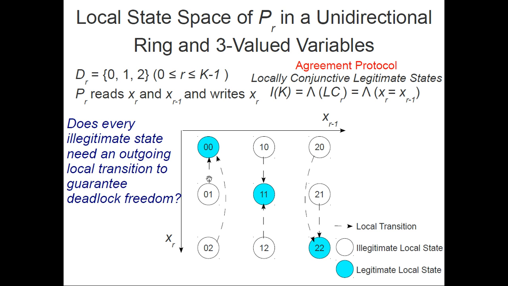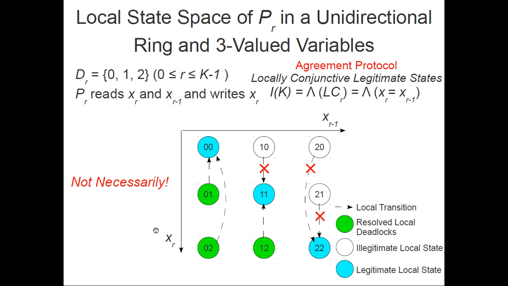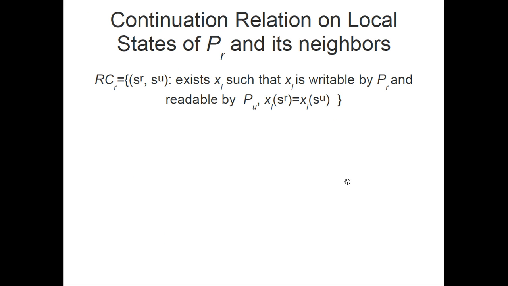Let's see. Okay, now if we consider deadlocks, we want to resolve every local deadlock, so every white state needs to have an outgoing local transition. But is that the case? I mean, do we need to resolve every white state not to have global deadlocks? The answer is not necessarily. It turns out that just by resolving these 3 local states, we don't even need to add local transitions for these white states, and we will not have any global deadlocks even though we have local deadlocks. And that's actually interesting. But why is that?